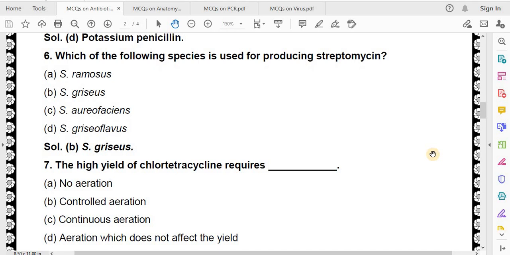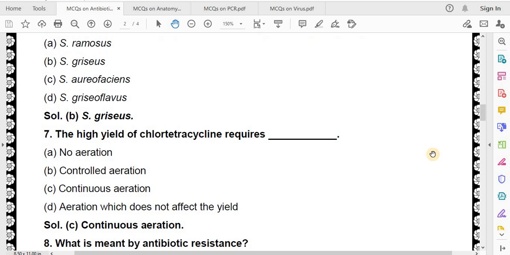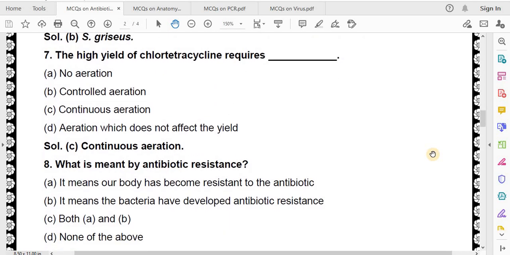The high yield of chlorotetracycline requires no aeration, controlled aeration, continuous aeration, aeration which does not affect the yield. Correct answer is continuous aeration.